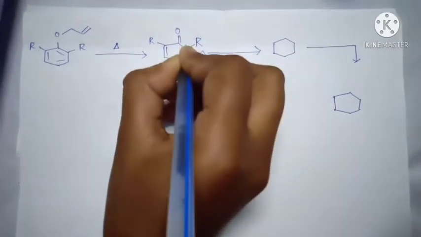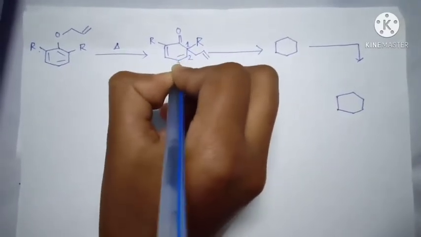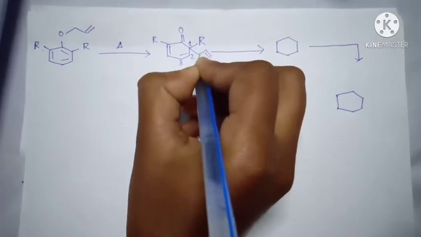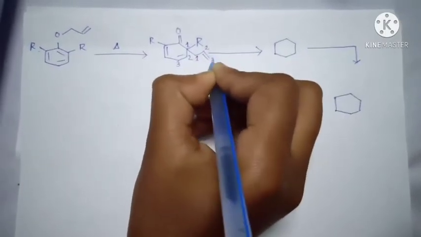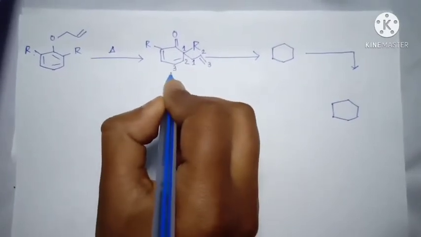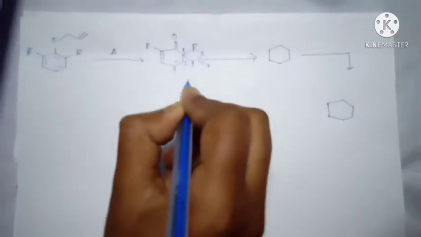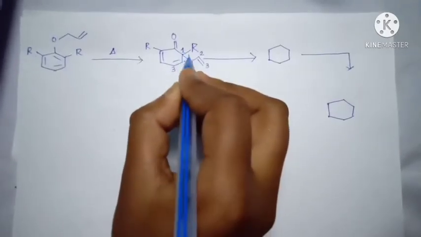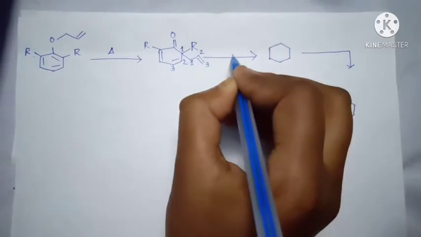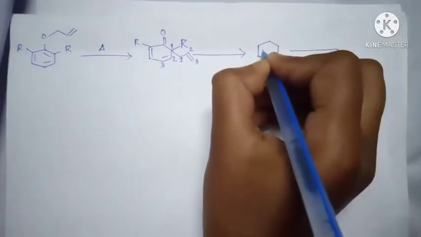This is a saturated atom, this is always 1, this 2 and this 3, and here this is always 1, this is 2 and this is 3. Here the 3,3 sigmatropic rearrangement occurs, but because no hydrogen is present, tautomerism is not possible. So the 1,1 bond is broken and the 3,3 positions are combined together, and that's why the product is